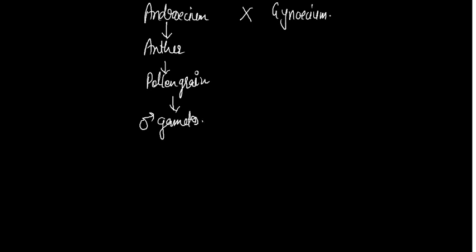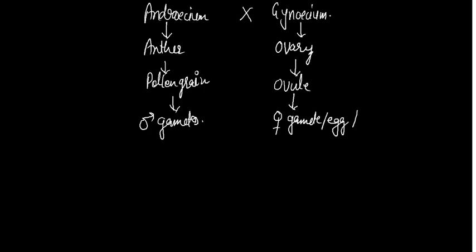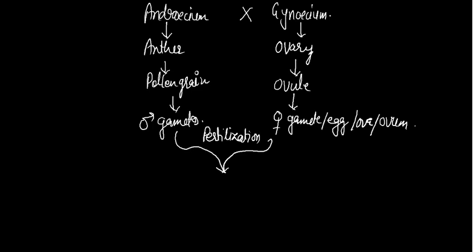In the gynoecium there is an ovary, and inside the ovary there are many ovules, and inside the ovule the female gamete, or egg, or ovum is present. By the combination of the male gamete with the female gamete, this process, as you already know, is called fertilization. Later we will discuss more, but simply write: fusion of male with female gamete is called fertilization.